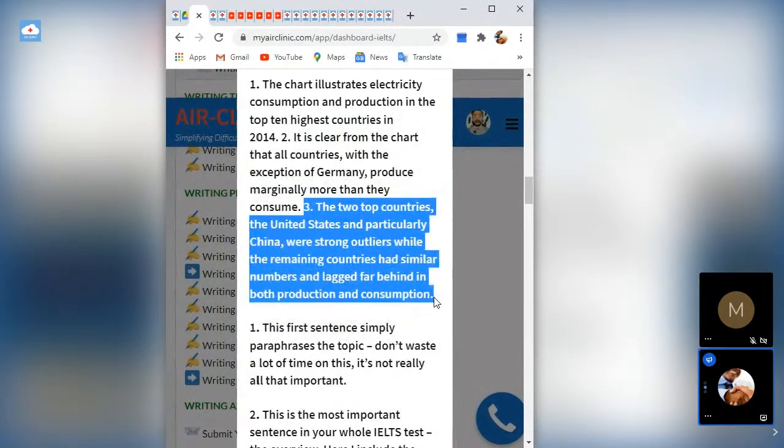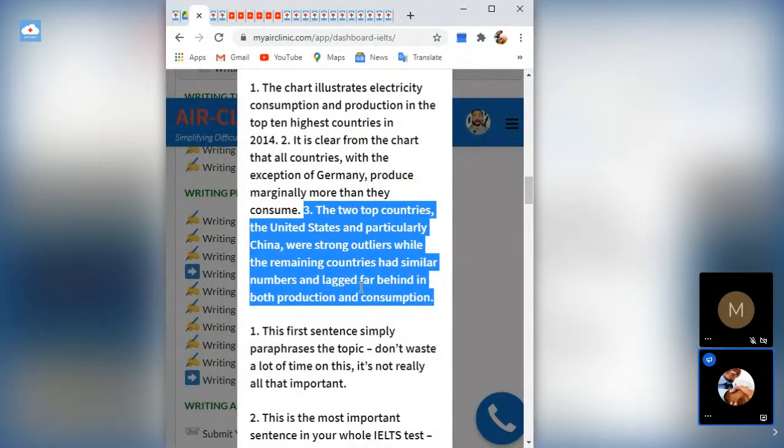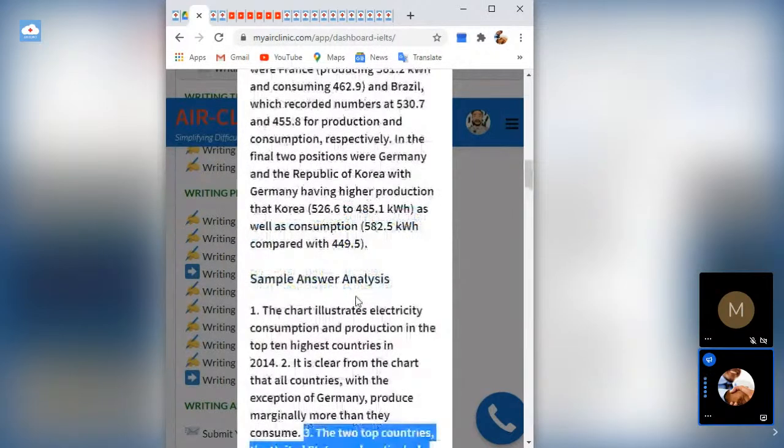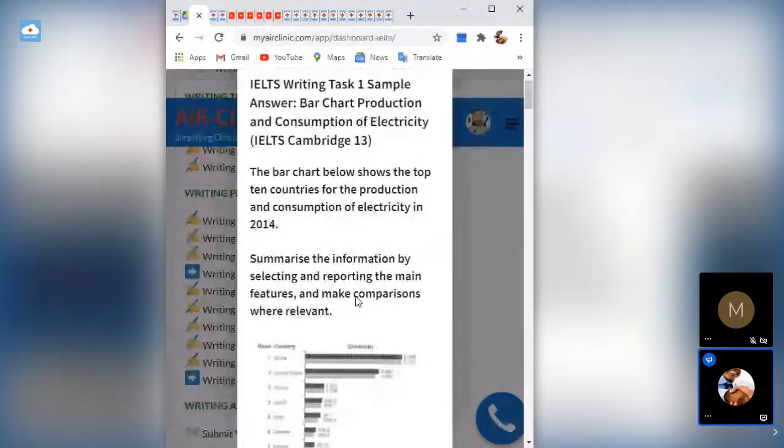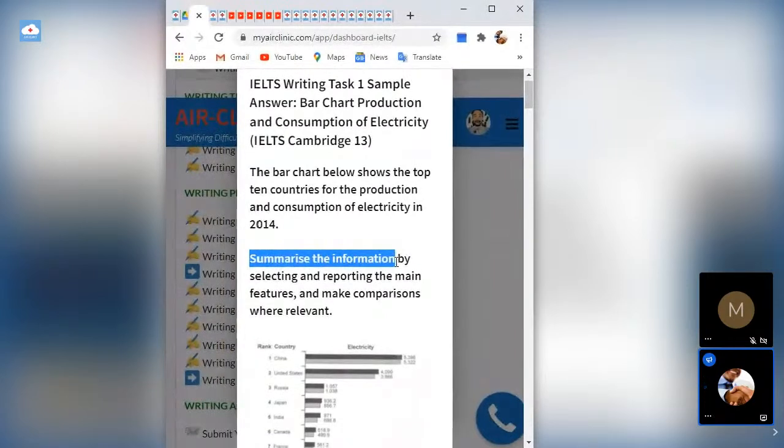The top two countries are the United States and particularly China. They are strong outliers, while the remaining countries had similar numbers and lagged far behind in both production and consumption. This is another general overview. So this writer had two sentences dedicated to making the summary. When the examiner reads these two sentences, he knows at least you have answered the first part of the question, because the first part of the question clearly stated that you should summarize the information. In the first paragraph, you have already captured the examiner's heart because you have stated the summary of the information.